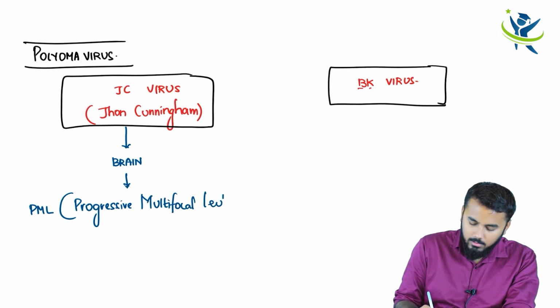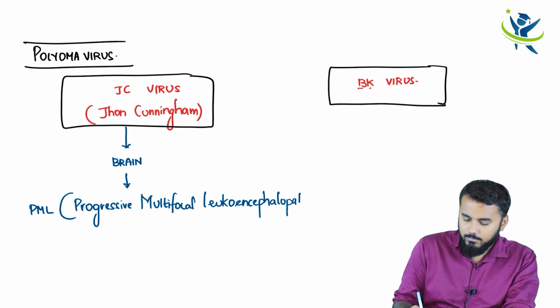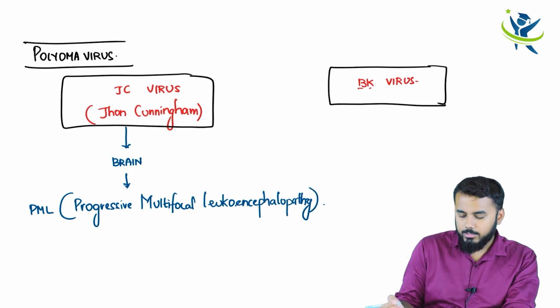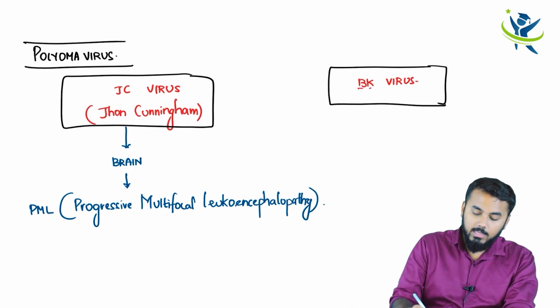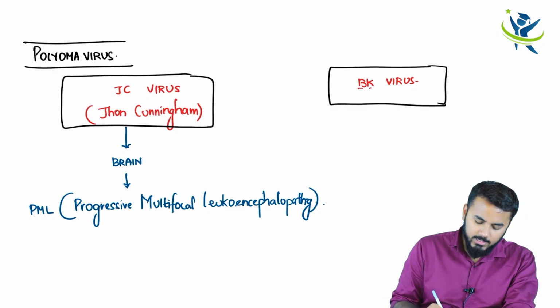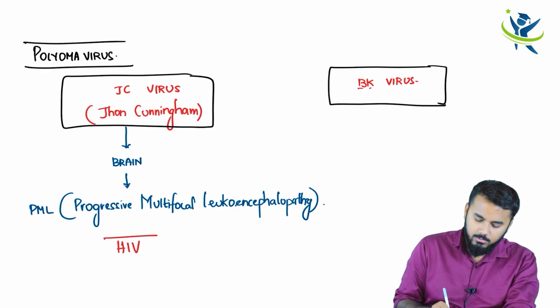This infection is most commonly seen in HIV patients.